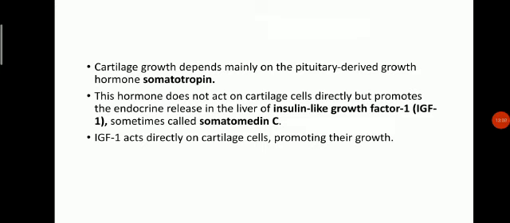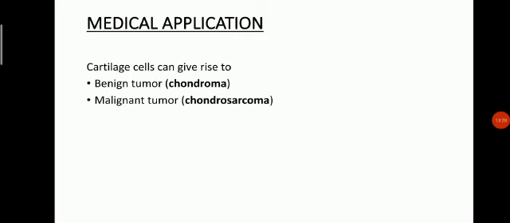This hormone doesn't act on the cartilage cells directly, but promotes endocrine release in the liver of insulin-like growth factor 1 (IGF-1), sometimes called somatomedin C. IGF-1 acts directly on cartilage cells, promoting their growth. Applied anatomy. Cartilage cells can give rise to a benign tumor, that is chondroma, and malignant tumors, that is chondrosarcoma.